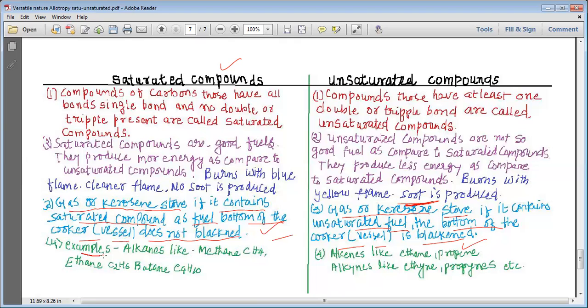Next one, we are going to study the examples. Alkanes like methane, ethane, butane are all called saturated compounds. And the examples of unsaturated compounds are alkenes and alkynes like ethene, propene, ethyne, propyne, etc. So this is how, my dear students, we study the various differences between saturated compounds and unsaturated compounds. I hope, my dear students, you have enjoyed the class.